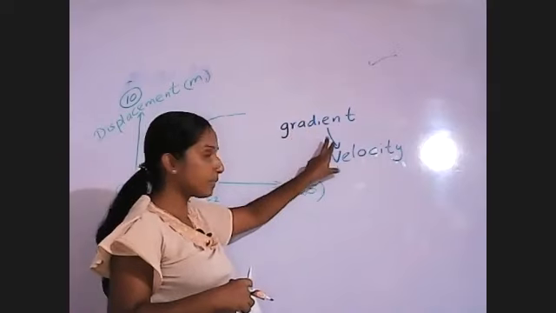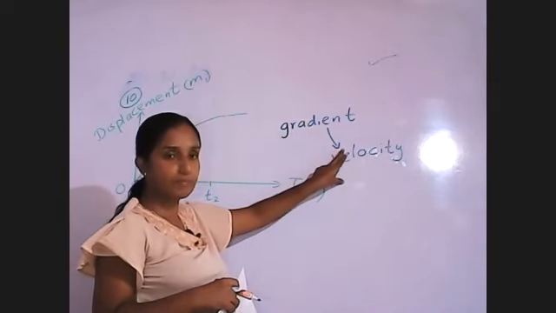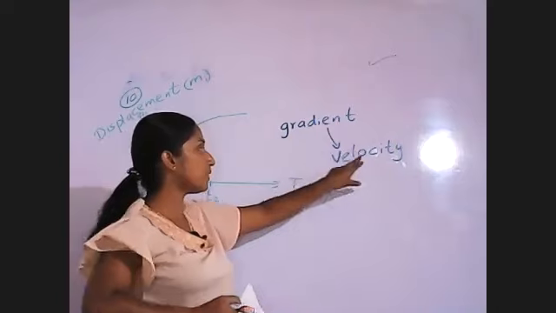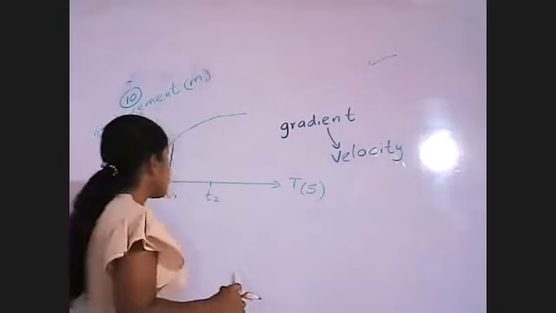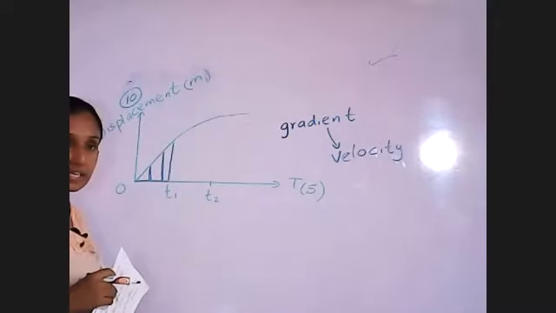The gradient represents the velocity, so the velocity is the same, not changing.